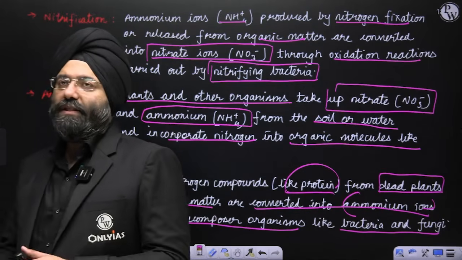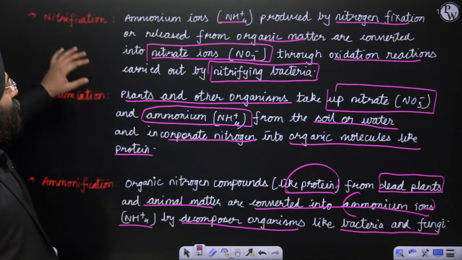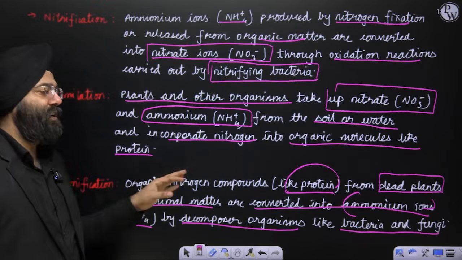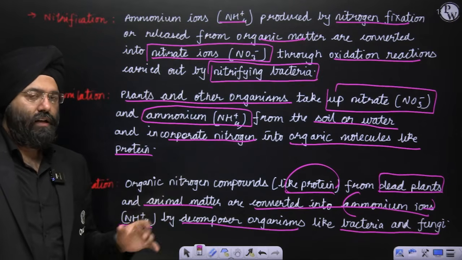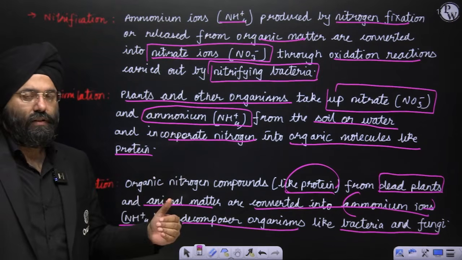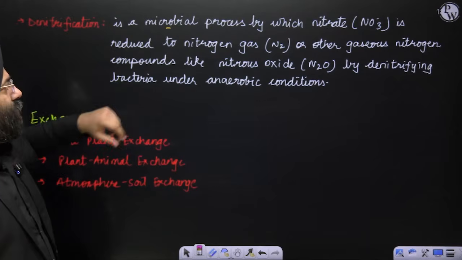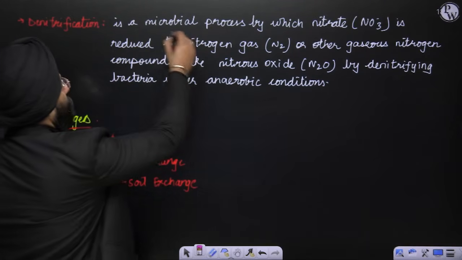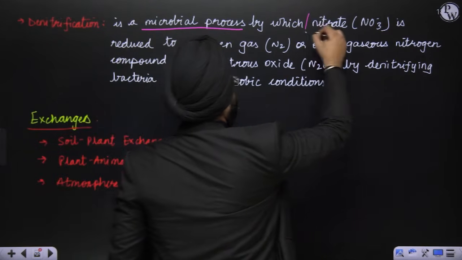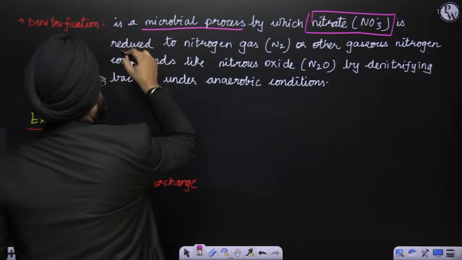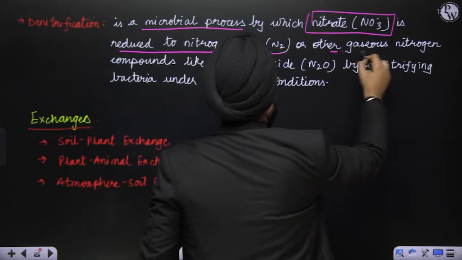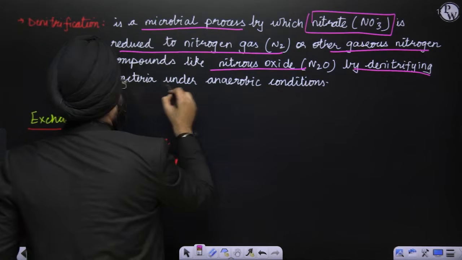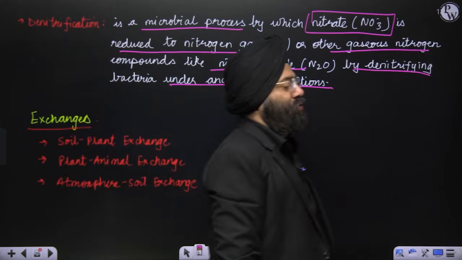Please remember, when we were talking about ammonium ions through nitrogen fixation, we should also know that ammonification also provides ammonium ions. Clear? But it is from the dead organisms. Last is denitrification. This is the reverse process of nitrogen fixation. It is a microbial process in which nitrate is reduced to nitrogen gas or other gases like nitrogen oxide by denitrifying bacteria under anaerobic conditions. So again, the reverse process is taking place.